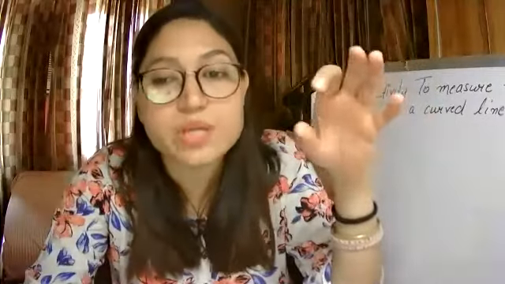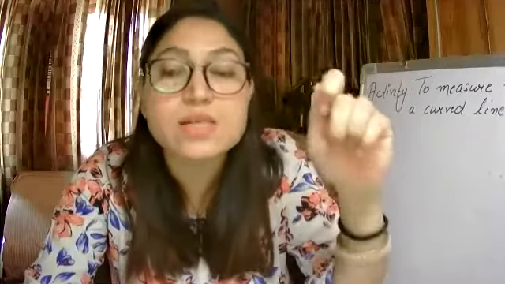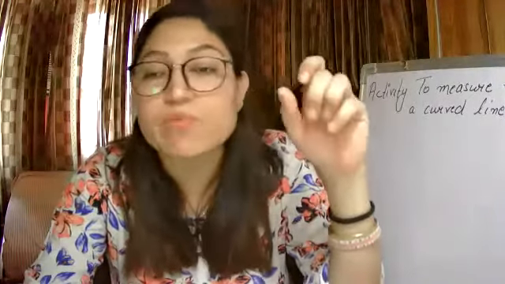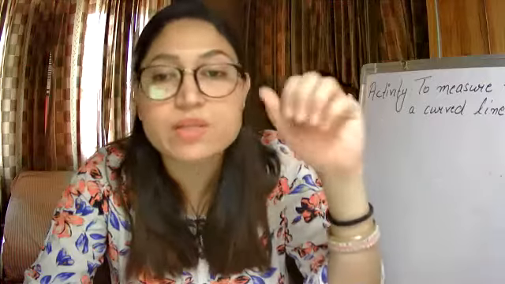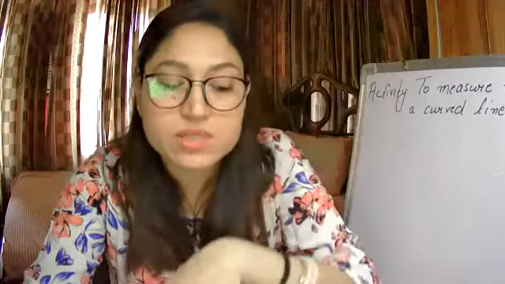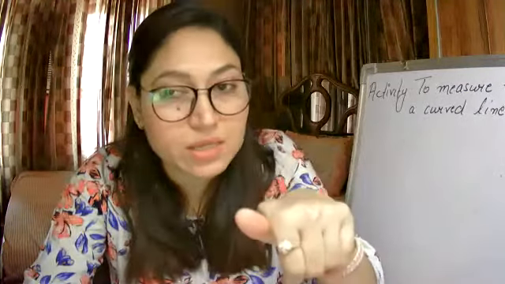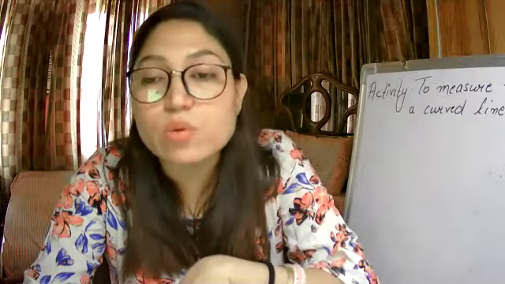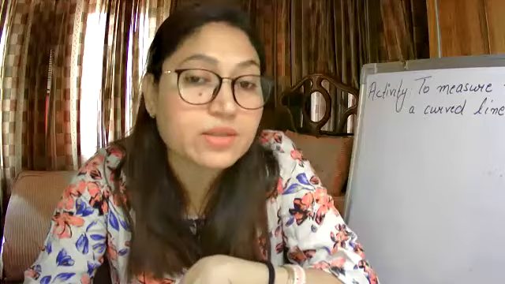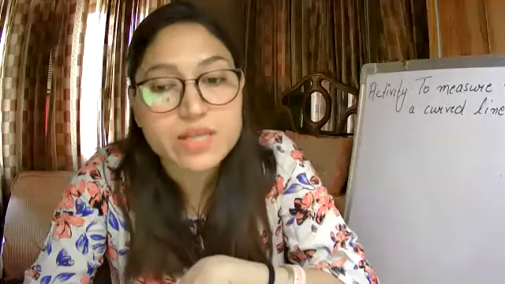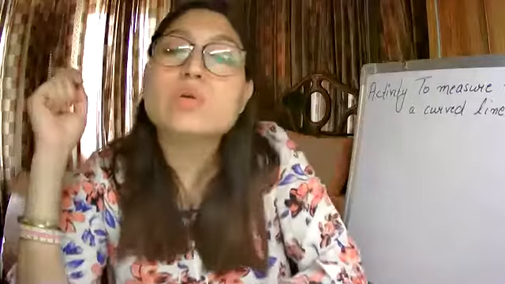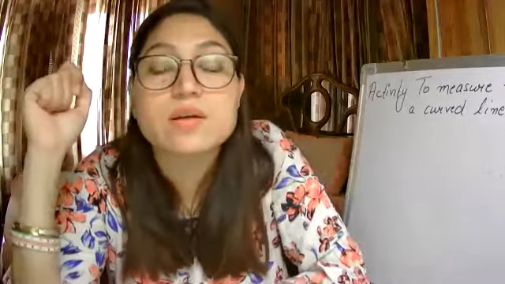We need standard units of measurement so that we get exact results, without errors. For that the metric system came, and I told you the conversions. 1 meter is equal to 100 centimeters, 1 centimeter is equal to 10 mm, and 1 kilometer is equal to 1000 meters. Based on this, I will share one assignment with you, so you have to do a few conversions. Clear? Then I told you some precautions.